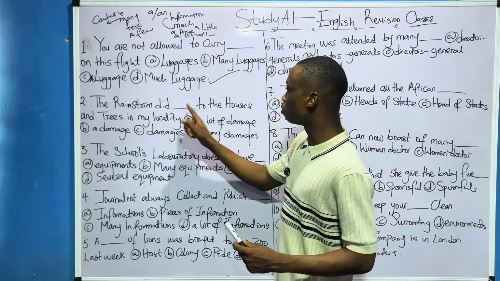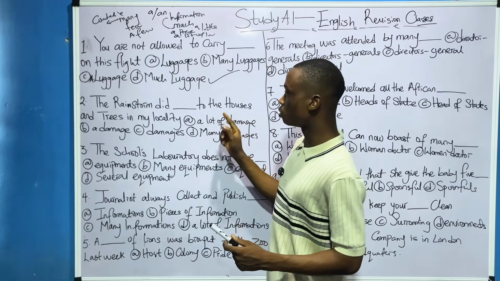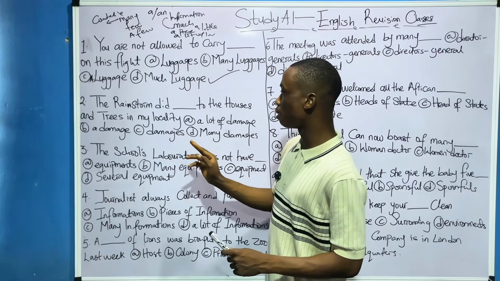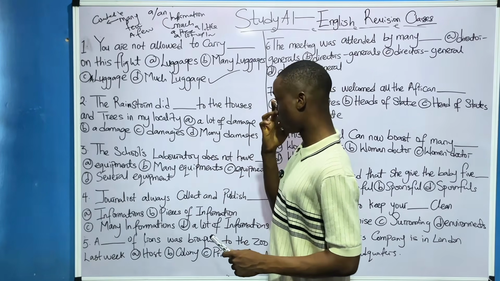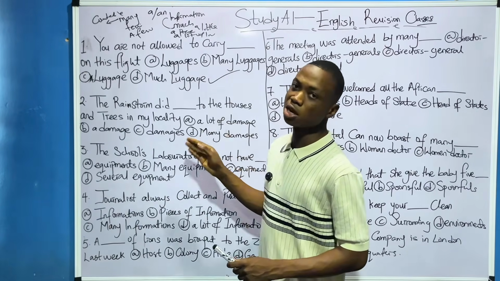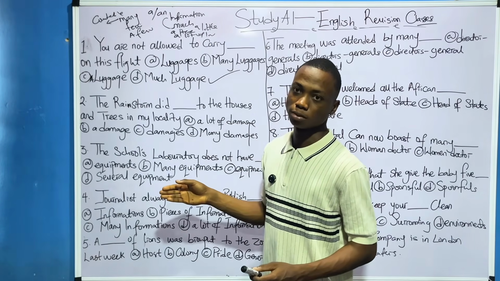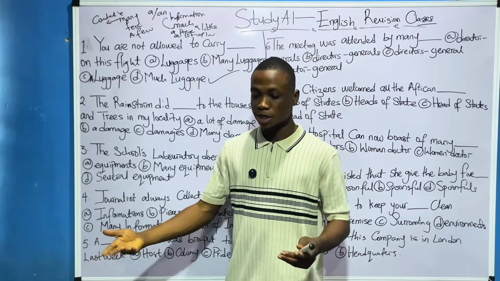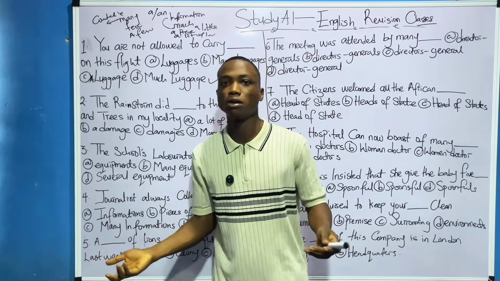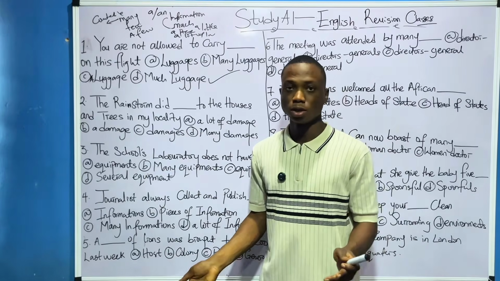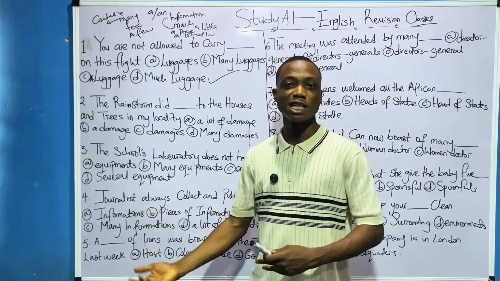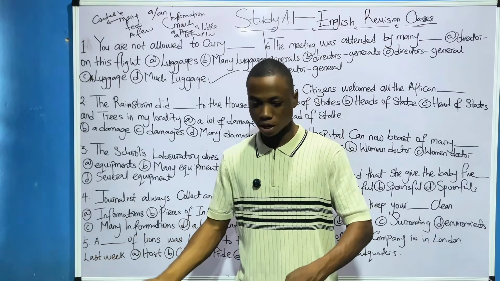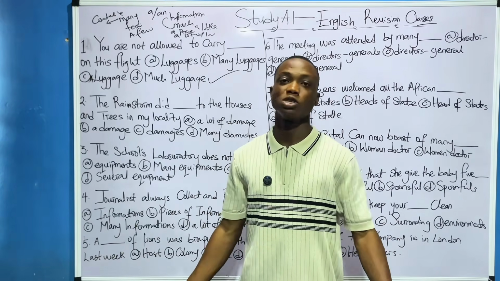Question 2. The rainstorm did dash to the houses and trees in my locality. A lot of damage, damages, many damages. Now, damage is an uncountable noun. You cannot say "five damage." You cannot count damage. For example, God forbid, your house gets destroyed. It's damage. You cannot count the damage. It's just completely damaged. So it's an uncountable noun.